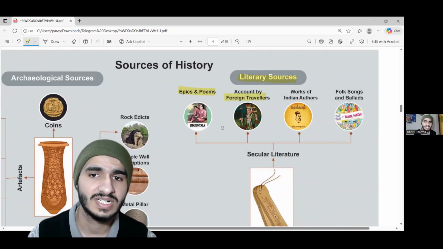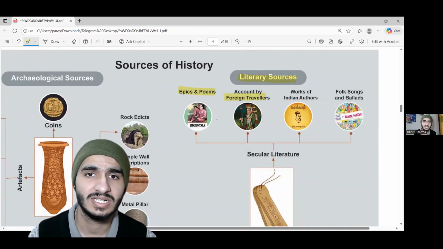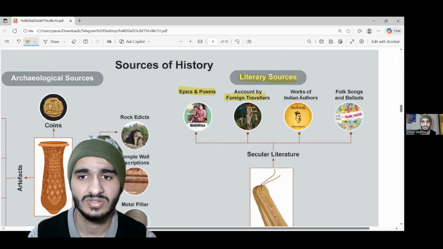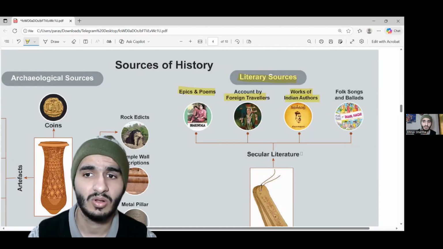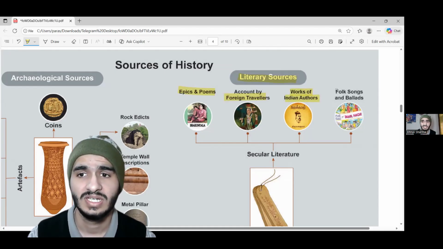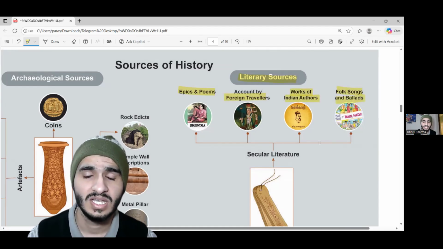Then accounts from foreign travelers. There are many foreign travelers who must have visited a given country at a given point of time. So their perspective is a great source of history, different from the work of Indian authors, showing what their thought was at that given point of time. This is a source of history. Then folk songs and ballads, like what songs and themes belong to that period.